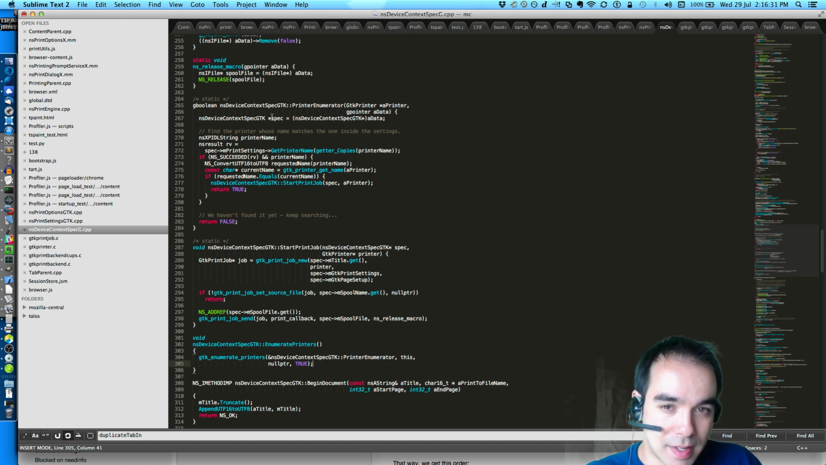And so what happens is we enumerate the printers, we get the printer name. Here's where we find out that the printer name matches the one that we wanted. The requested name matches the current name of the printer that we've just enumerated, and then we start the print job immediately. I think this is where things are going wrong.